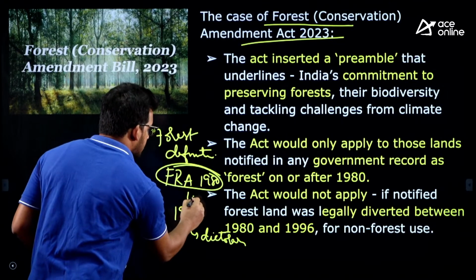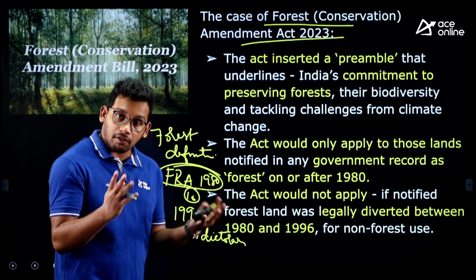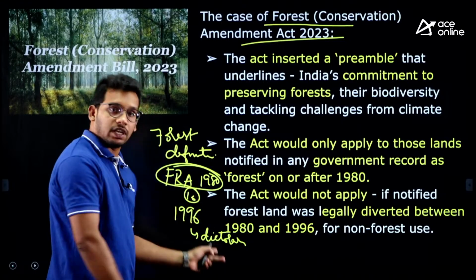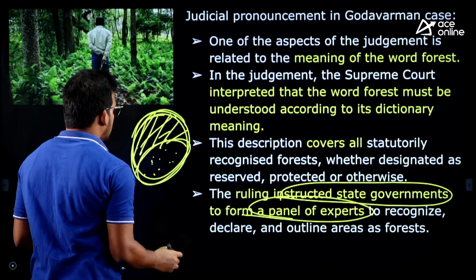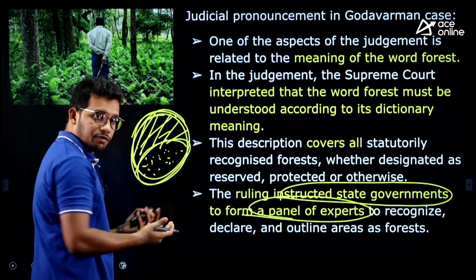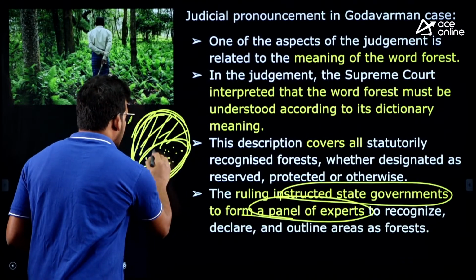So 16 years have been spent. In these 16 years there was a lot of development in the forests which do not come under the dictionary meaning. As we have seen here, there was a lot of development in this region because it was not considered a forest under the 1980 Act, right.